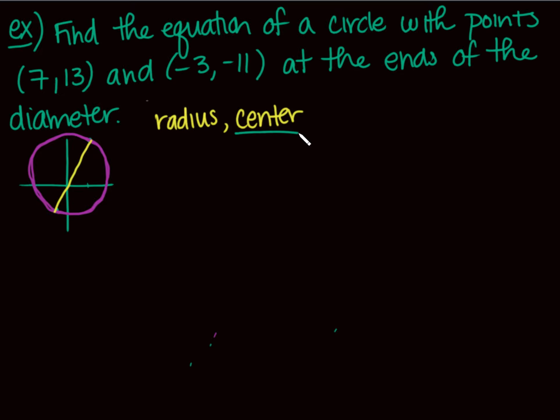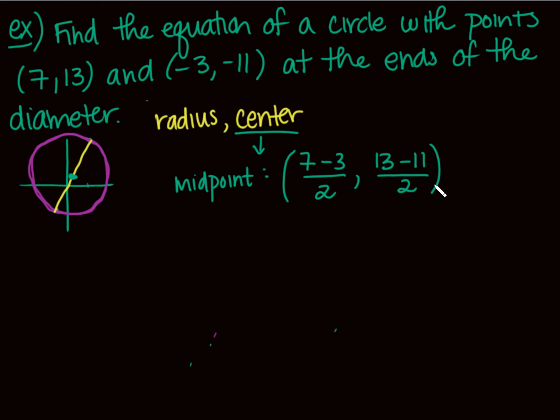So let's go through and do this. Let's find our center first. How are we going to find our center? Well, we know our center is halfway between the endpoints of my diameter. Midpoint formula. Yay! So I'm going to use my midpoint formula. Here we go, you guys. It's going to be awesome. I'm going to do 7 plus -3, so that's 7 minus 3 over 2. I'm going to do 13 plus -11, which just becomes 13 minus 11. So what is my midpoint then? 4 over 2, which is 2. And then I have 2 over 2, which is 1.